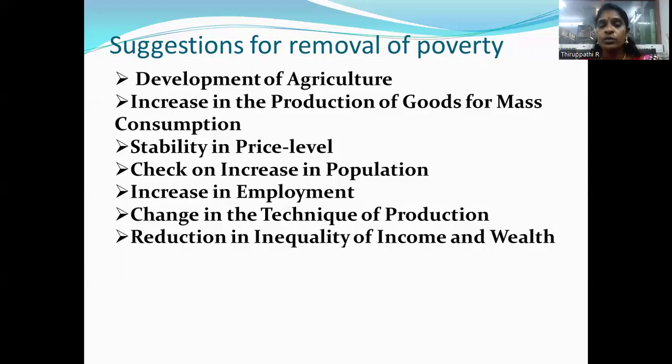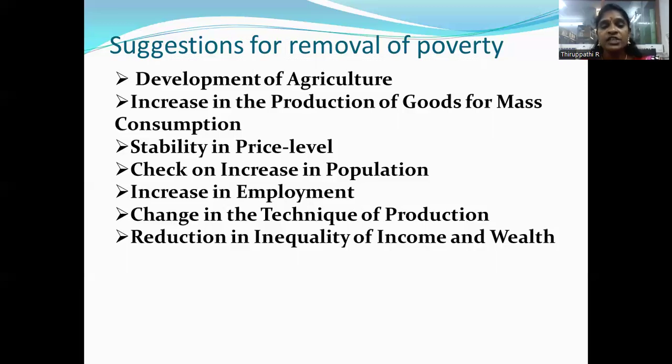So labor intensive techniques should be used, or intermediate technology, the midway between capital intensive and labor intensive technology, can be established in our economy. Automatically, employment opportunities increase and poverty is removed.